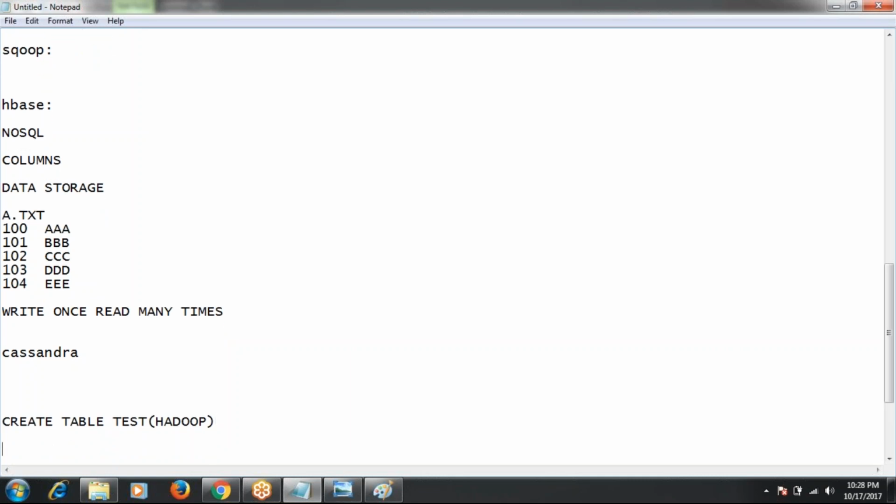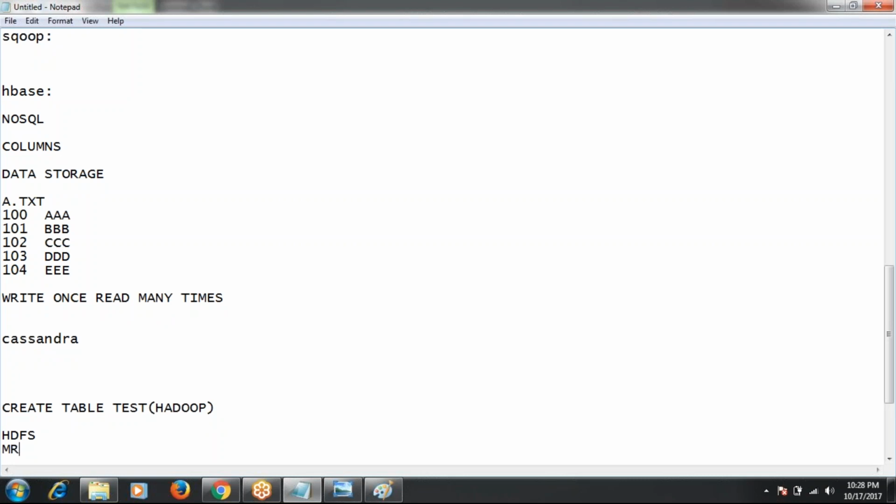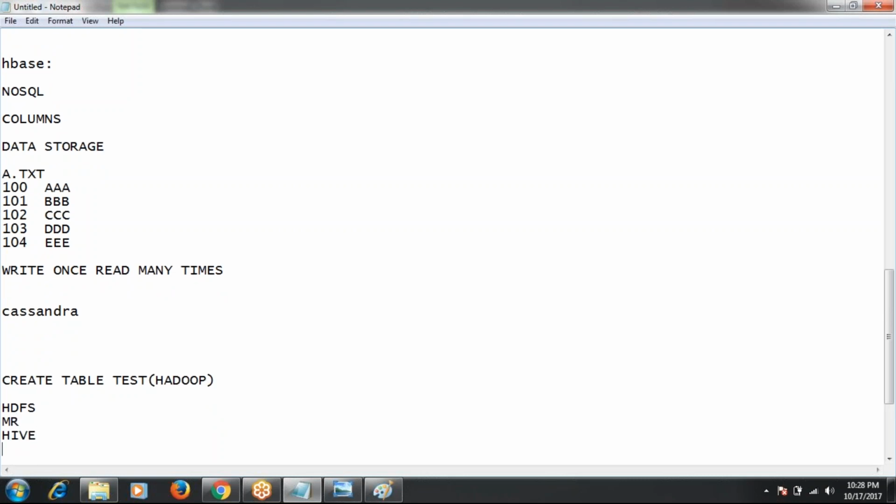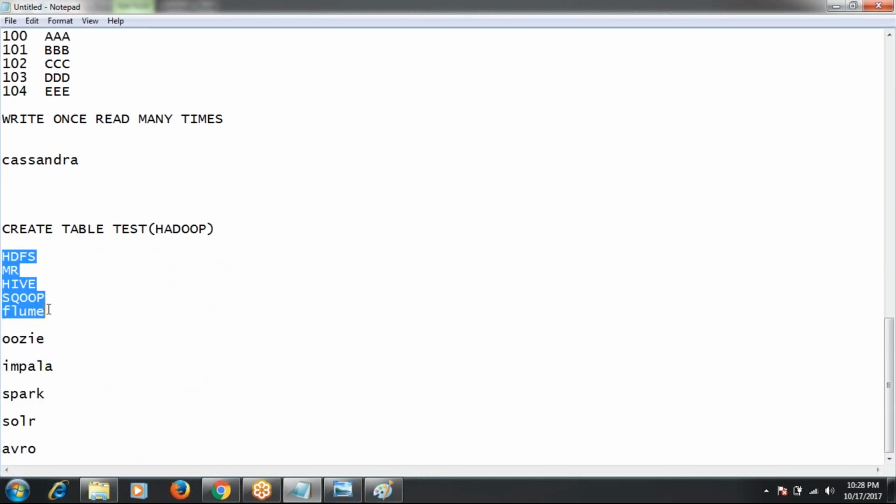Now we have some data like HDFS, MapReduce, Hive, Sqoop. Now I want to put this data into it.